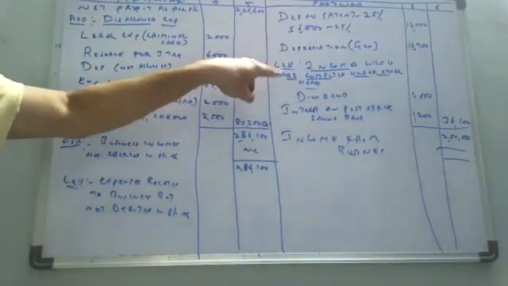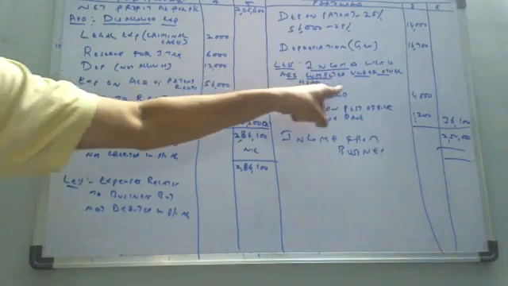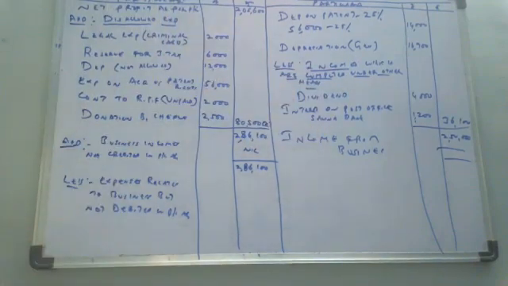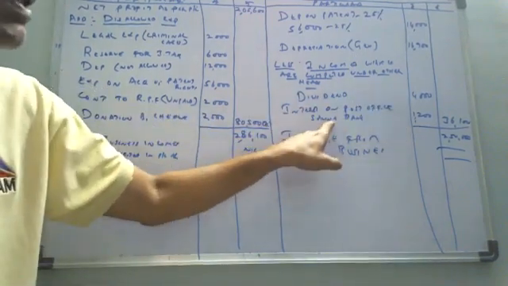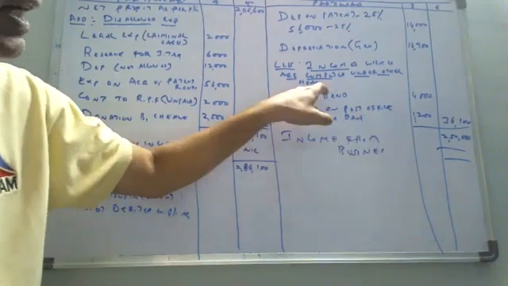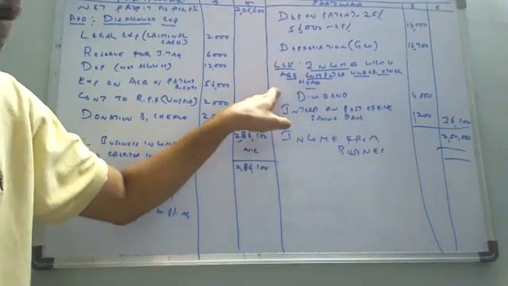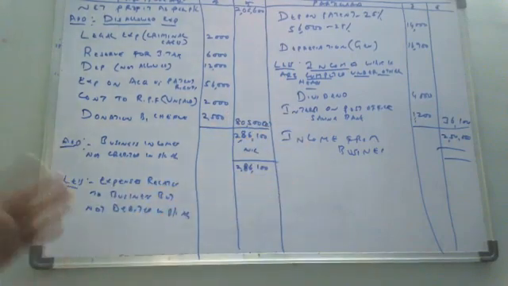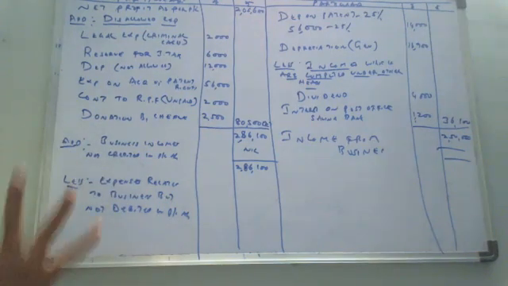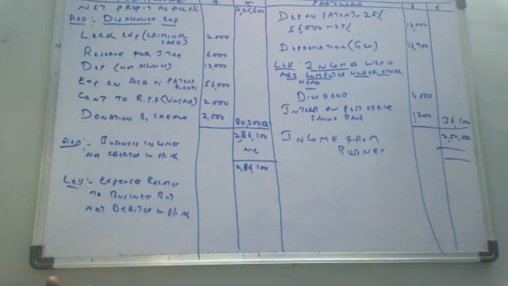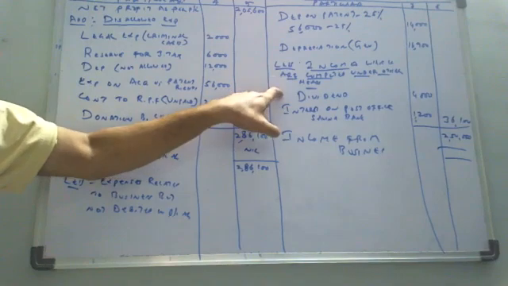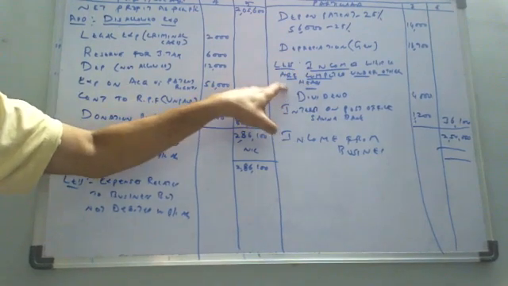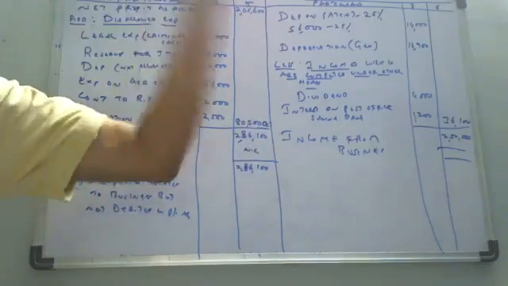Then again you have to subtract incomes which are computed under different heads, because they don't come under this head. Dividend comes under income from other sources. Interest on post office savings bank is also income from other sources. So we don't take them under this head. Bad debts recovered: nothing is mentioned, and if mentioned as allowed earlier, or if the sentence is given, that means we can treat it as business income. Otherwise, it is not business income, that is, it is concerned with other heads of income.